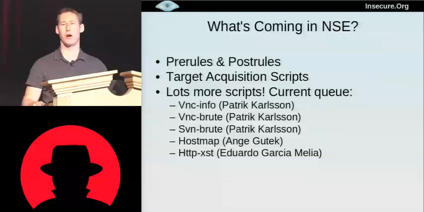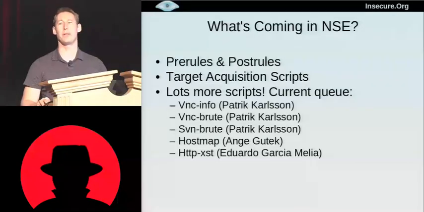We've seen so far that Nmap has two types of NSE rules. We've seen the port rules that run against a particular port, and we've seen the host rules that run against a particular host. These new rules, the pre-rules, will run before the scan even starts, and the post-rules run after the scan is done. Now here's our ideas for what you're going to do with those scripts.